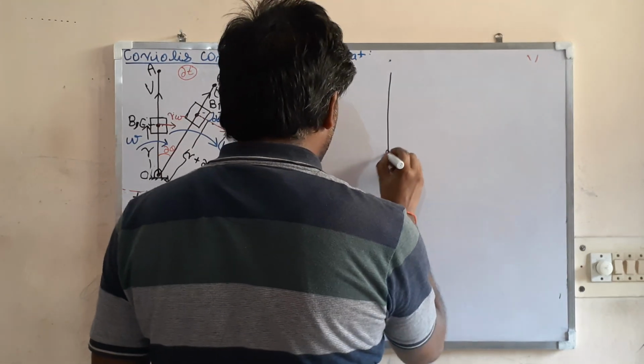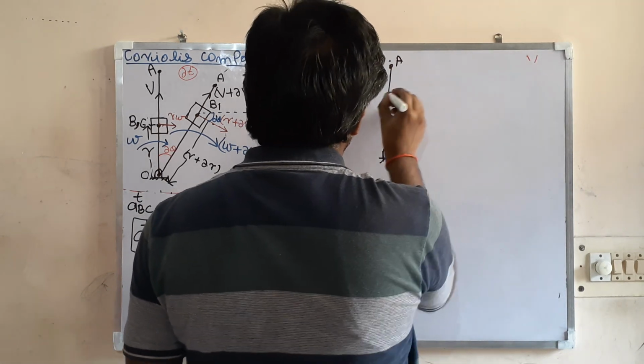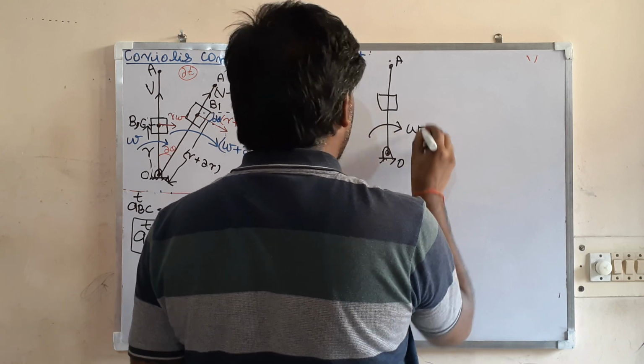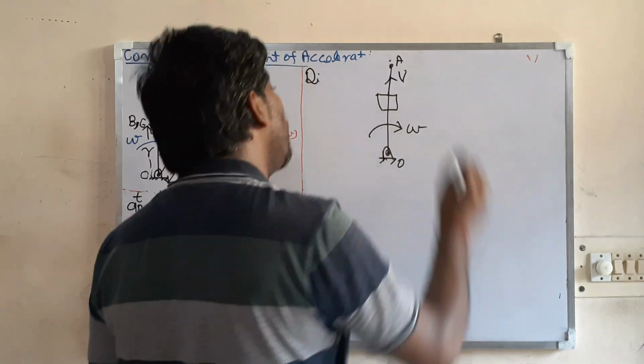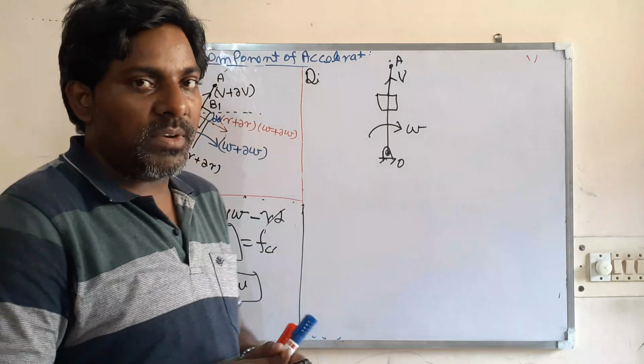So this is the link OA rotating about this point. Suppose there is a slider, rotating in that direction with angular velocity omega, and the slider is going upward with velocity v. So what will be the direction of the Coriolis component of acceleration?